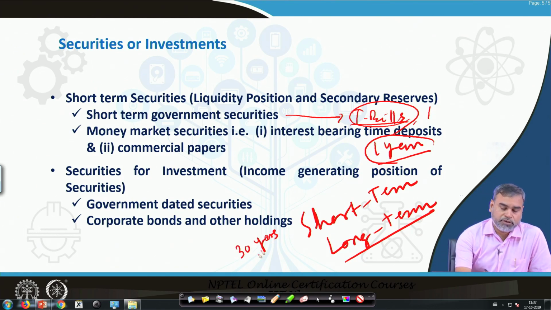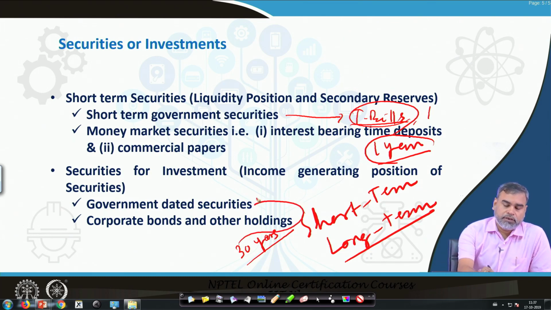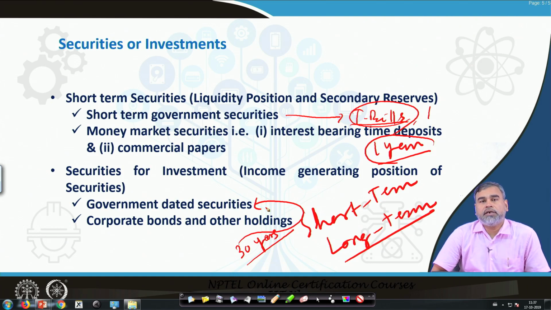Because of that, the banks can invest in dated securities whose maturity period is relatively large, and they can extract some return out of this by reading the yield curve in a better way.